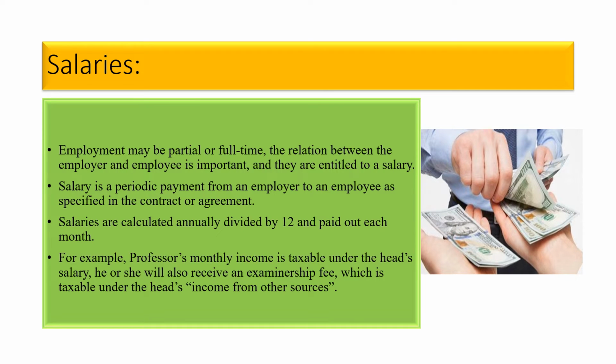If a professor gets monthly income, he is also an employee, so that monthly income is called salary. In addition, if the professor gets any examinership fee, that will be taxable under income from other sources and not under salary. I think you understood this point.